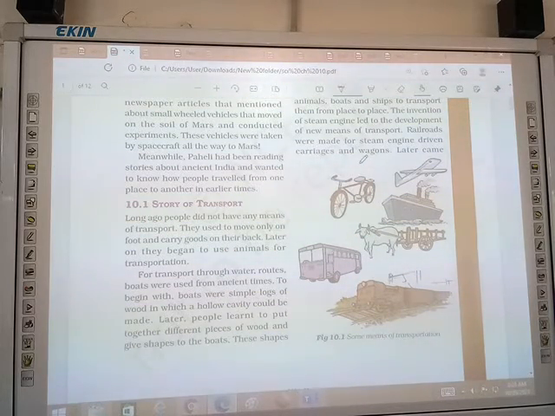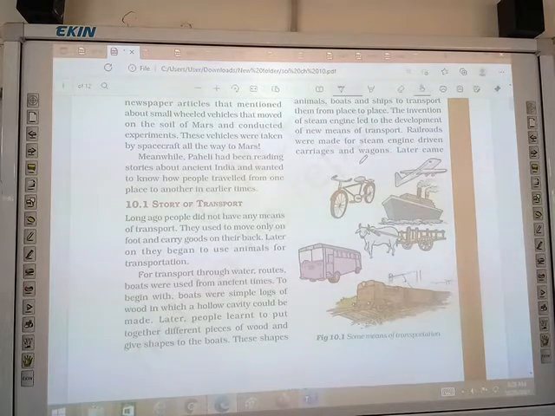To begin with, boats were simple logs of wood. अब यहाँ से start किया, boat से start किया. You know that boat is made up of wood. They are the simple logs of wood. Logs of wood मतलब wood से बनाए जाते हैं, wood को काट के बनाए जाते हैं. ठीक है. In which a hollow cavity could be made. Hollow मतलब आधा. ठीक है.